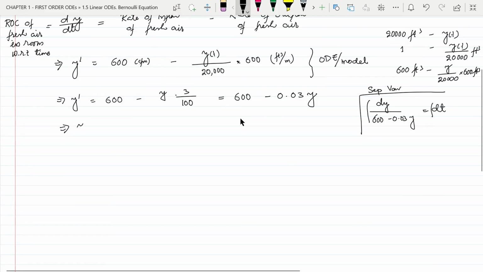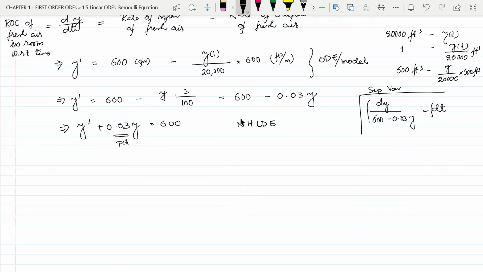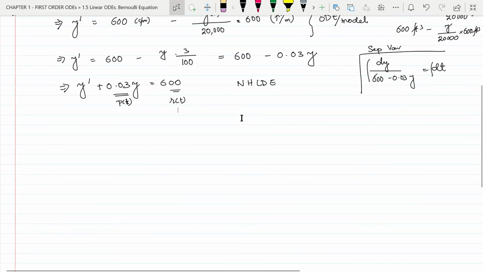So we can write this as y dash plus 0.03y equal to 600, and now it is in the standard form of non-homogeneous linear differential equation, where this is the p of t and this is the r of t. We are writing p of t and r of t in place of p of x and r of x because here the independent variable is t instead of x.